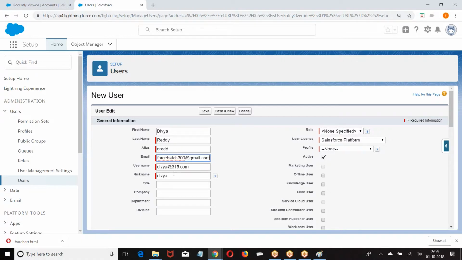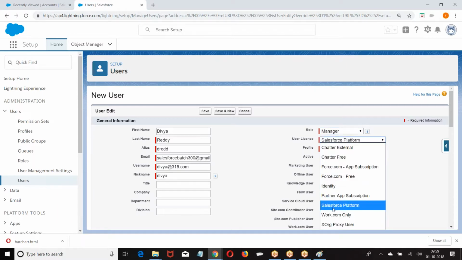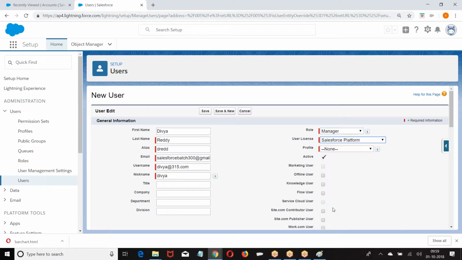Now, once I give last name, first name, alias name, username. What is that username? Username for your account to log in. Then the password will come to your mail ID. What is the role you want to give to Divya? I told you she is a manager. What is the license you are giving? Salesforce platform. Why Salesforce platform?